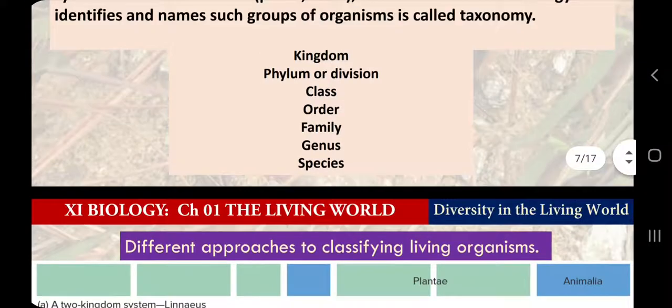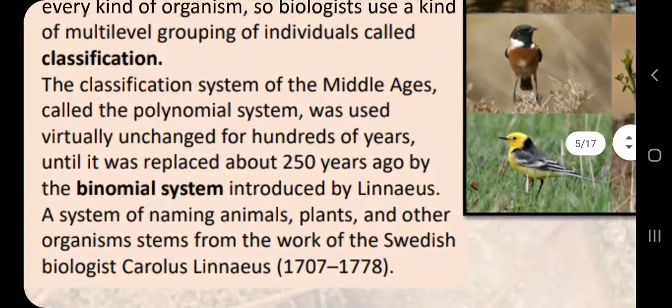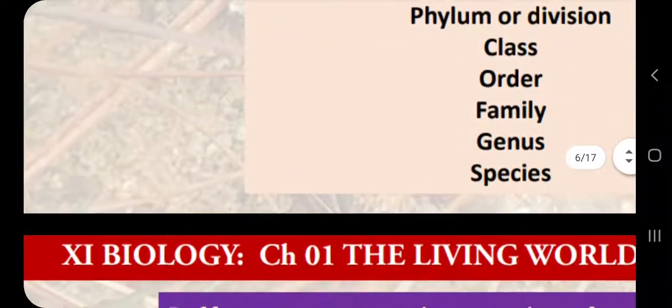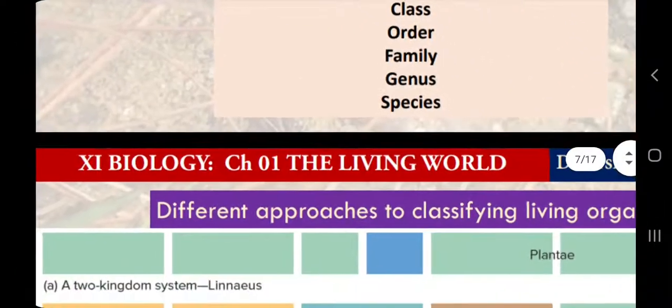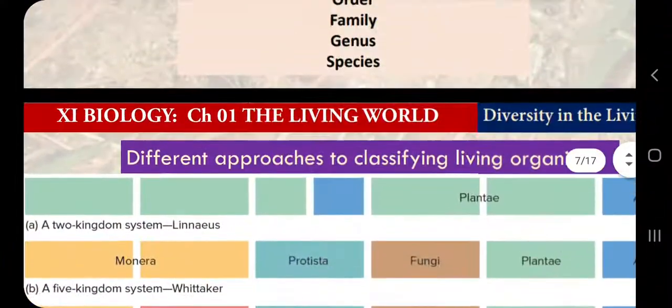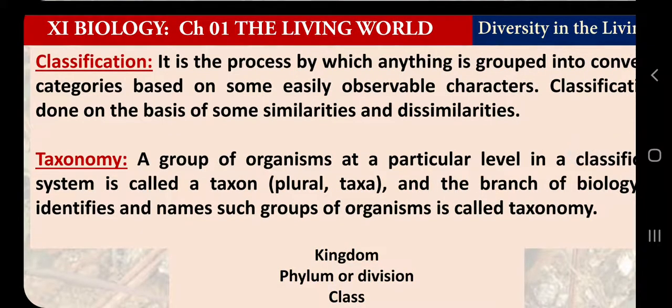Again, coming back to the previous slide. Linnaeus or Aristotle, these great scientists classified living organisms into plants and animals. And again I want to convey one more thing, the naming of living organisms. Although it is a topic of our last slide, I want to give one idea because it is very much related to classification.